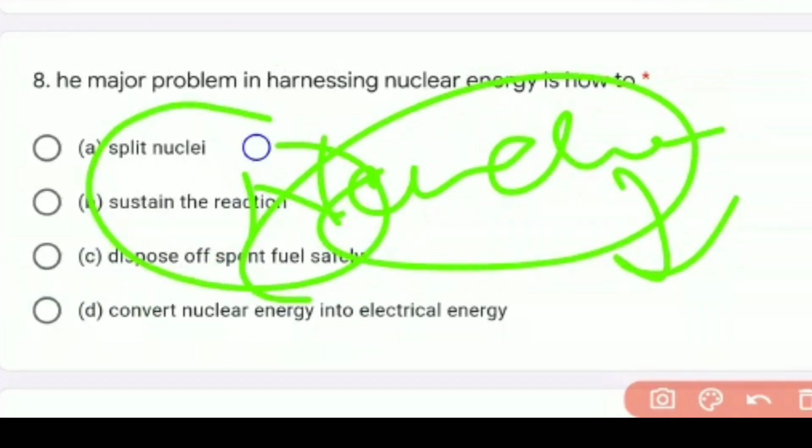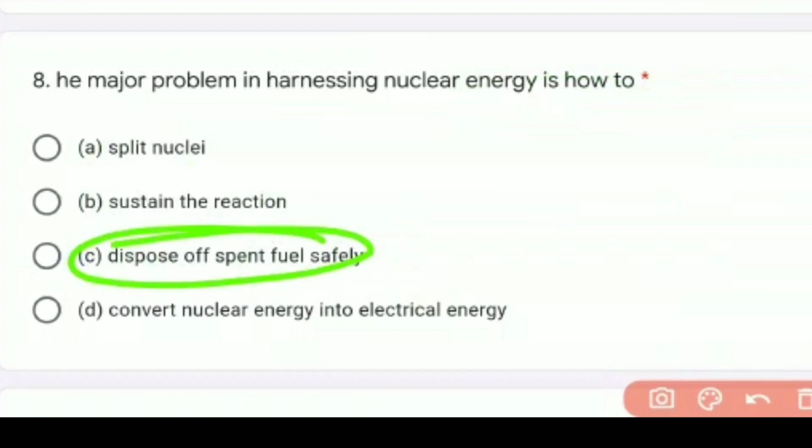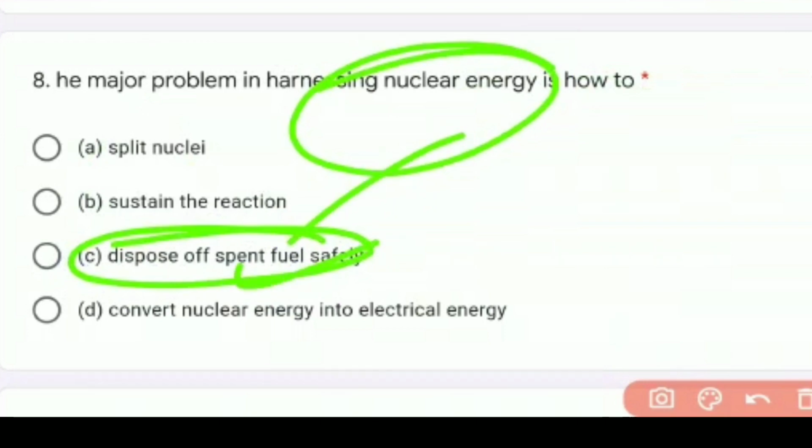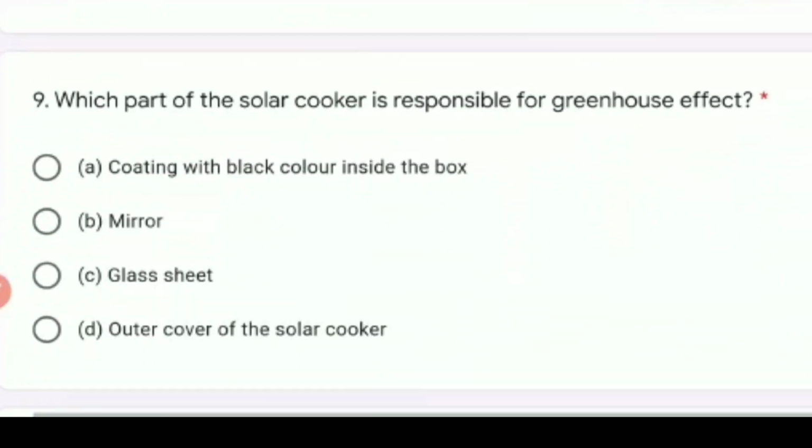Because with nuclear power plants, if we take any risk, what happens? Those nuclear power plants may radiate very harmful radiations outside. Those harmful radiations may cause drastic problems to our environment as well as human health. So disposal of the waste created by the nuclear power plant is the biggest challenge. This is the major problem in nuclear power plants. Okay, now let us go to the next question.